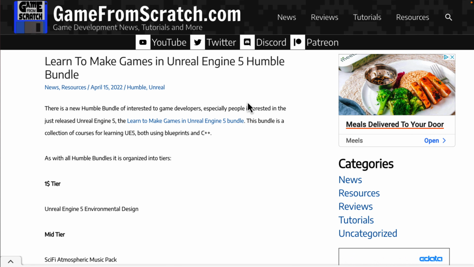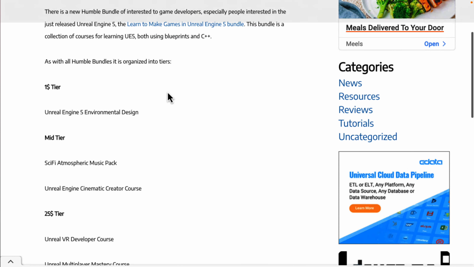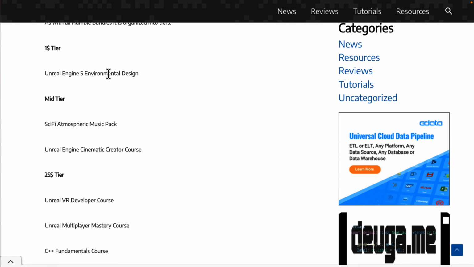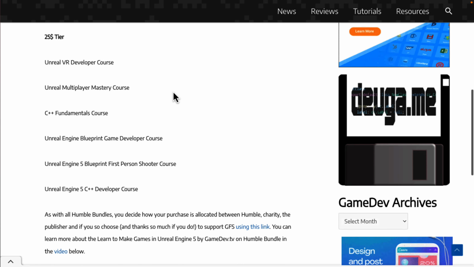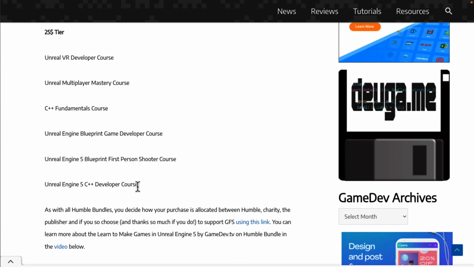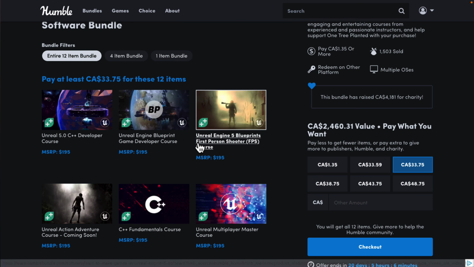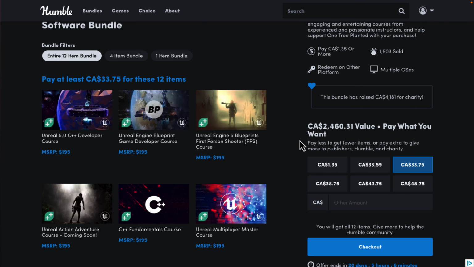Now, I did mention earlier on to start things off, this was available in a previous bundle. So April 15th, 2022, you saw a lot of this stuff. So the environmental design, same $1 tier course there, some of the same assets. And then you see here again, so like that course we just previewed right there, it is one of these courses. So you're going to have some definite overlap with the 2022 version of this bundle. So if you've already bought it, there's probably no value in this one.